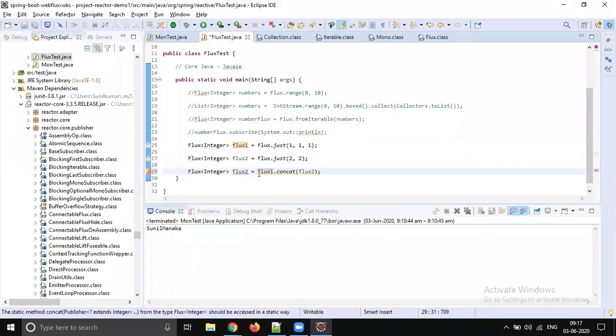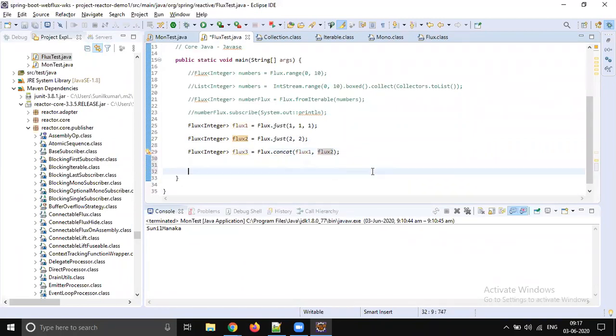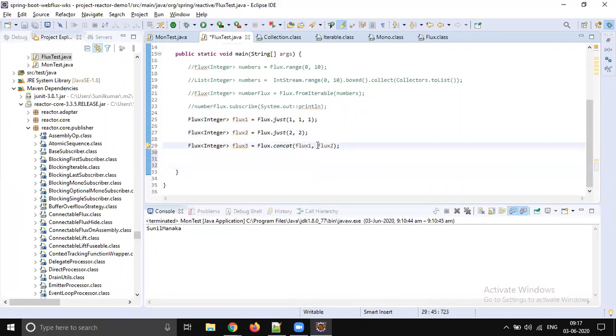The output is certain. At what time the data is evaluated doesn't matter. I think concat is a static method, so we can directly call Flux.concat(flux1, flux2). A static method has to be called by using the class name. So yes, flux 1 and flux 2.